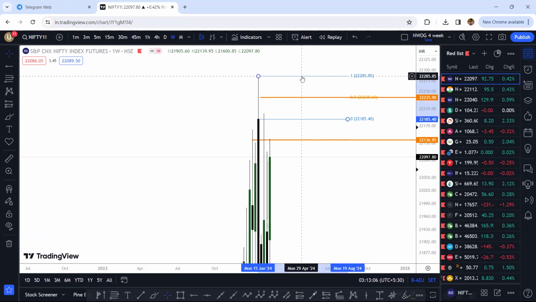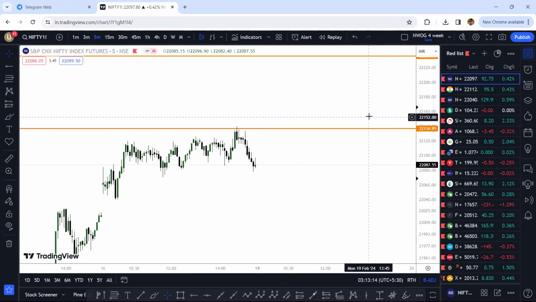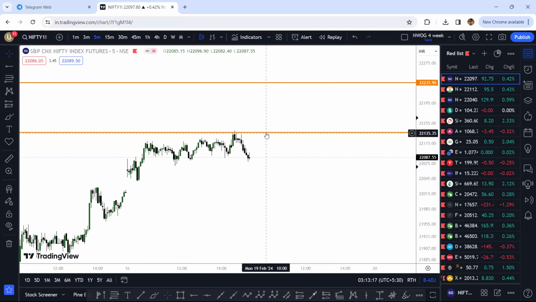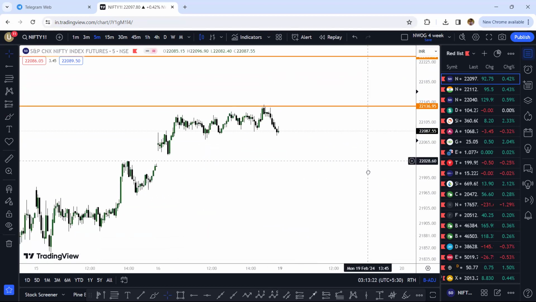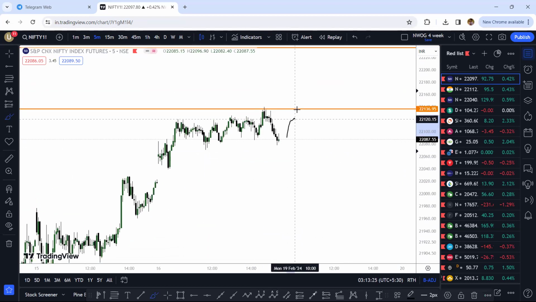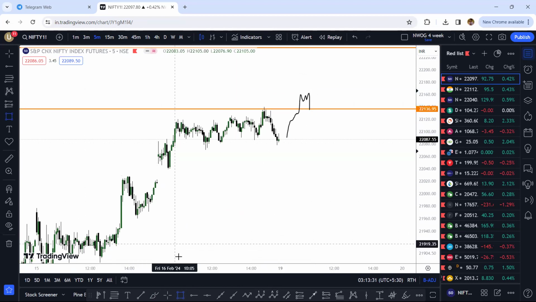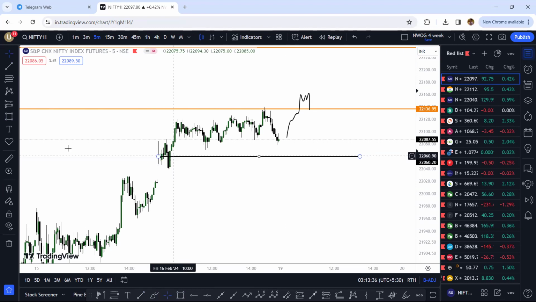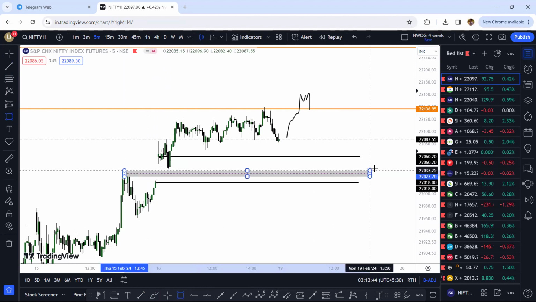Just in case you can identify a long trade, you can target this level right here, 22,235. But I am not expecting anything. I still do not have the conviction to go long, because I believe this level right here is going to give out pretty huge selling opportunities. So let's say the price pushes higher somehow around here. Where can I expect the prices to fall down to? I'm going to expect the prices to fall down to the opening price of 16th Feb 2024, and somewhere in between this area.